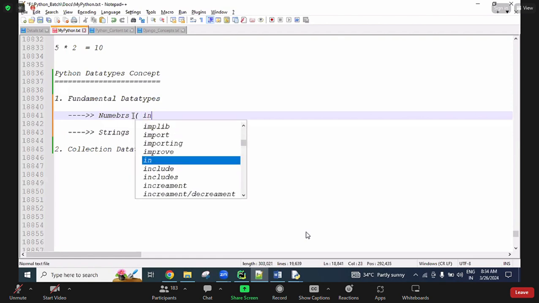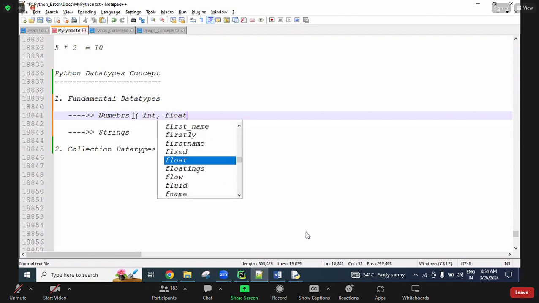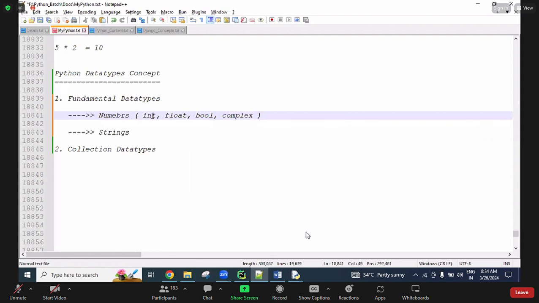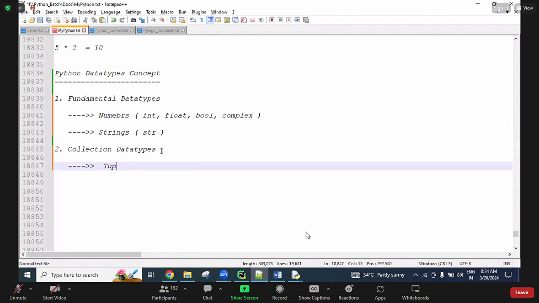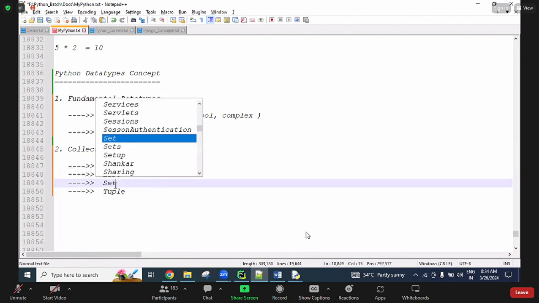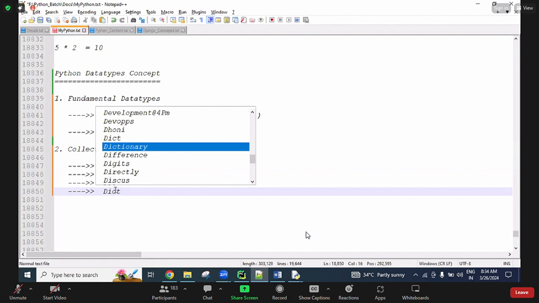Here, numbers related: int, float, bool, complex. These all come under numbers only. Strings related: str only. The string data type is represented using str. And under the collections, we have the tuple data type, the list data type, the set data type, and the dictionary data type.